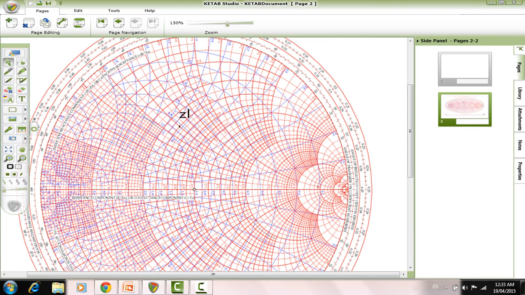To match the network, we want to go from the load point through the red and blue lines to the matching point. So I chose to go through the red line anti-clockwise to this point, calling it ZA, and clockwise through the blue line to the matching point, ZM.